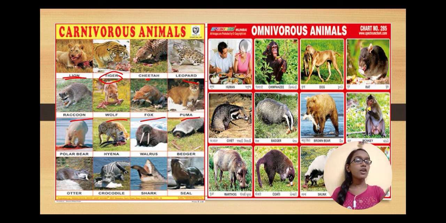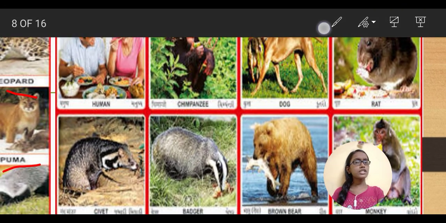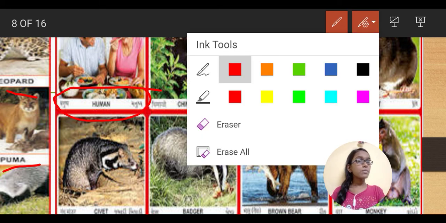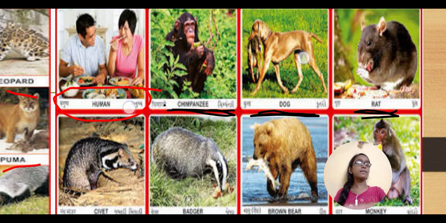Now let's deal with the omnivorous animals, means animals who eat both. So the very first example is humans. We humans are like, let us eat both. Let us not do the partiality. Okay. So humans eat both. Now coming on to chimpanzees. Chimpanzees are the animals which eat both. They can eat plants as well. They can feed on meat as well. Then the dogs, right? And then the rats and all the animals are provided.